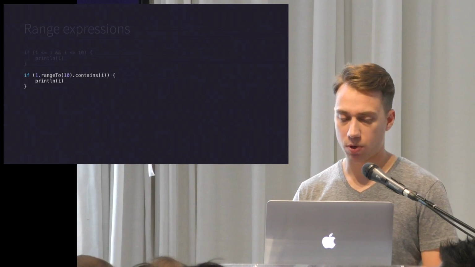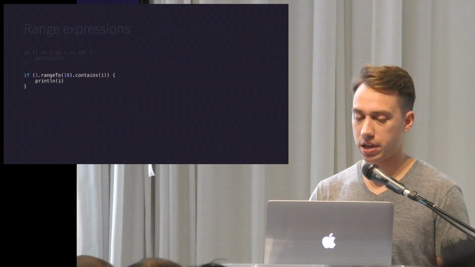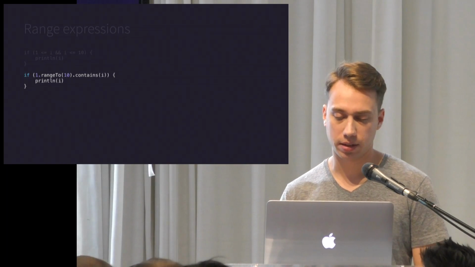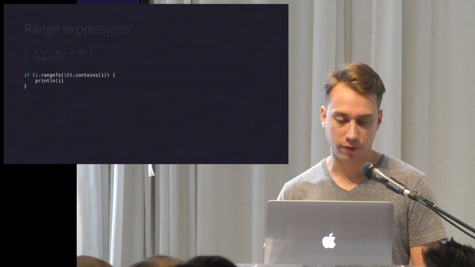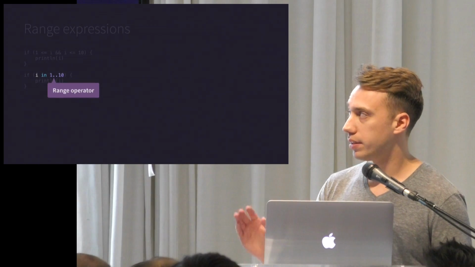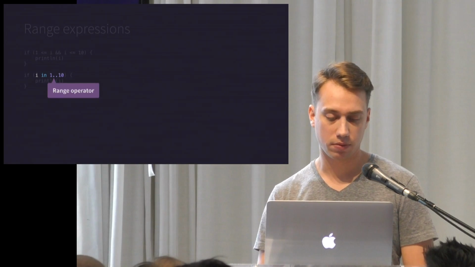And this can be reworded using extension functions. So 1.rangeTo(10) creates an IntRange of 1 to 10, and we can call contains on that. But preferably you want to use this operator, which is .., which aliases over to that rangeTo.